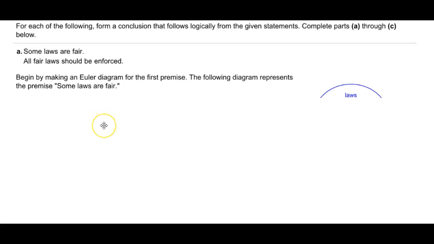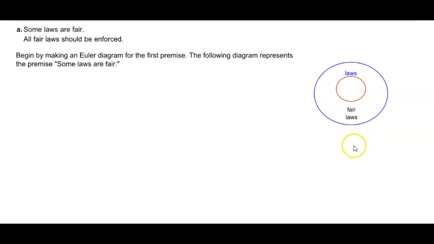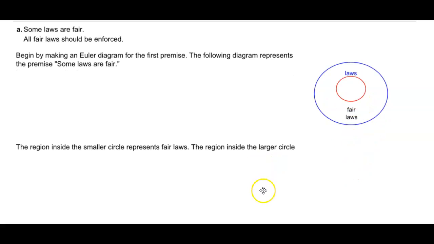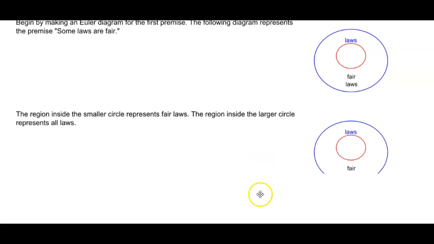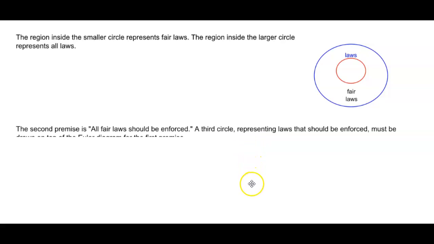You can see here that the following diagram represents the premise, some laws are fair. So here we go. Here in the outside circle we have laws, and the inside we have the fair laws. Now, the region inside the smaller circle represents the fair laws, and the region inside the larger circle represents all laws. So here, if we take a look, we can say the following.